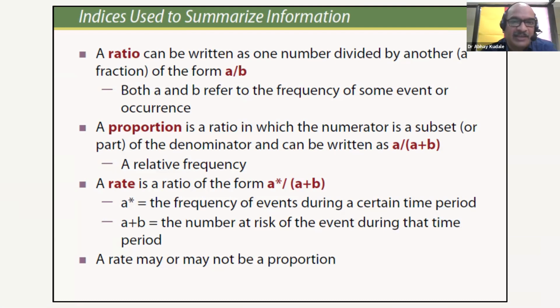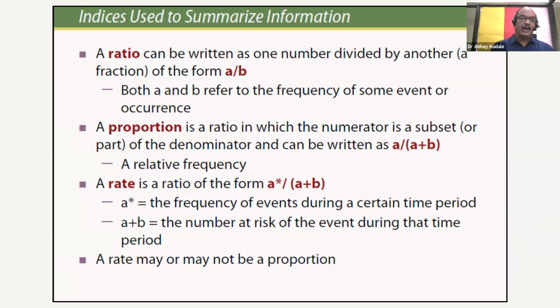It is regarded as a fraction of the form A over B. Both A and B refer to the frequency of some event or occurrence. When it comes to proportion, a proportion is also a ratio in which the numerator is a subset of the denominator and can be written as A over A plus B, and that is regarded as a relative frequency.